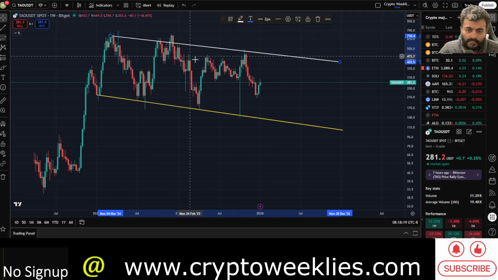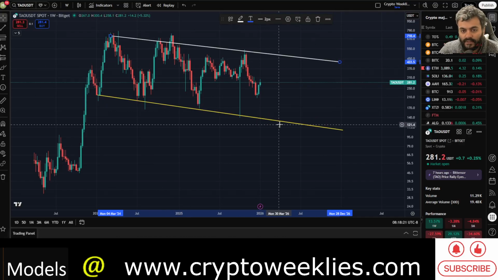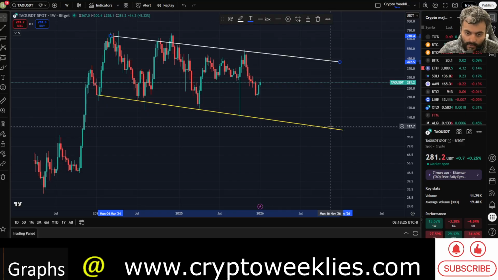So that's the technical analysis. The lows in terms of Bit Tensor in 2026 could go, per this channel, at around 110 to 120.